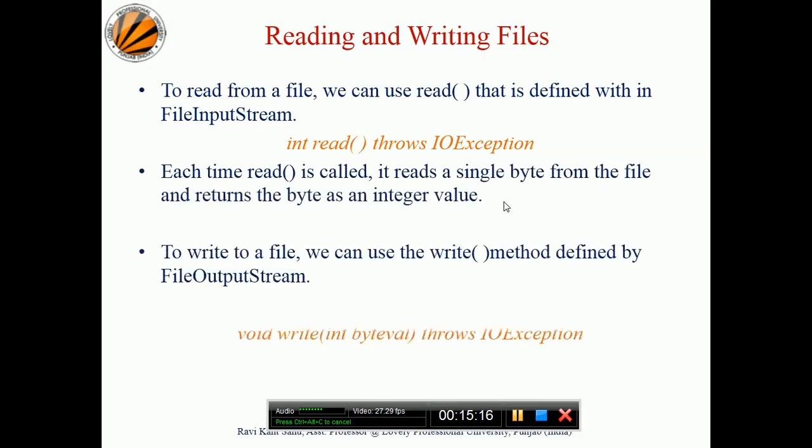Now we'll see how to read and write into a file. To read from a file, we can use the read method defined within the file input stream. Each time read is called, it reads a single byte from the file and returns the byte as an integer value. I'm repeating again. To write a file, we can use the write method defined by the file output stream. Whatever byte you want, you can pass as an integer.